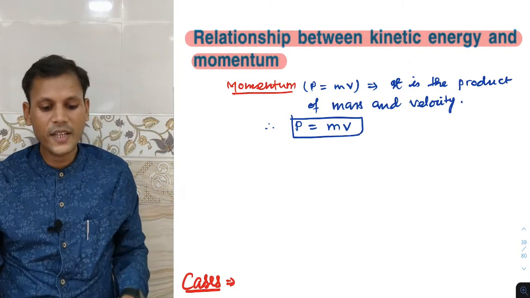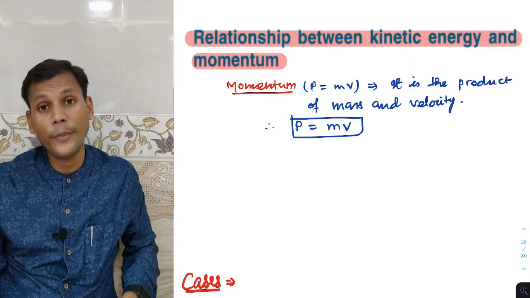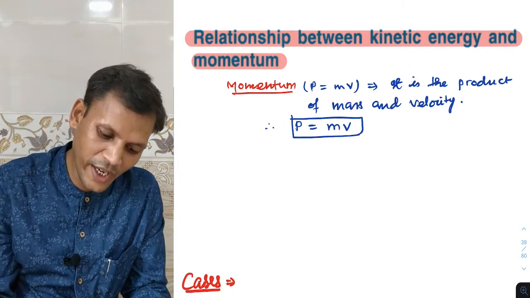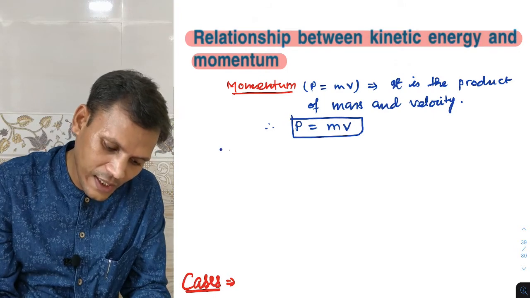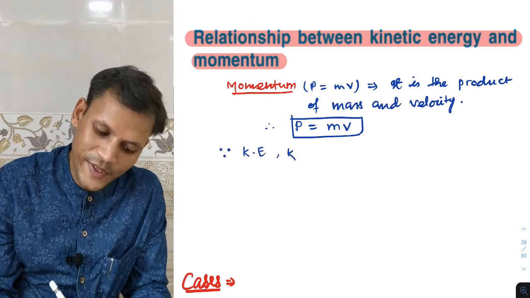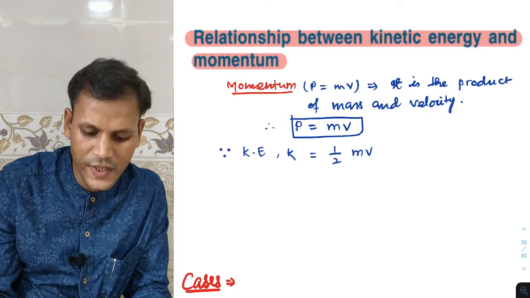Now we have to establish the relation between kinetic energy and momentum. Kinetic energy, which I will represent by K, is half mv square.